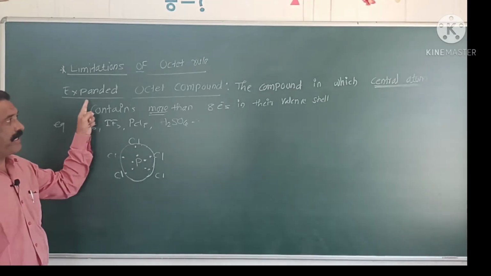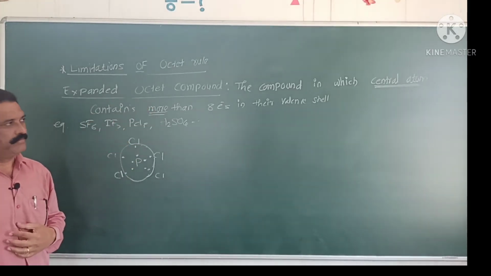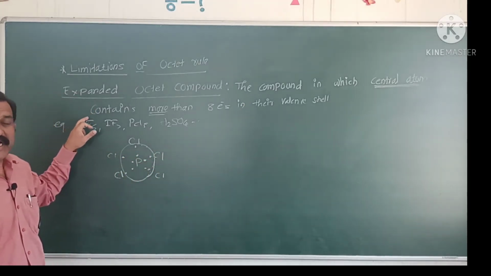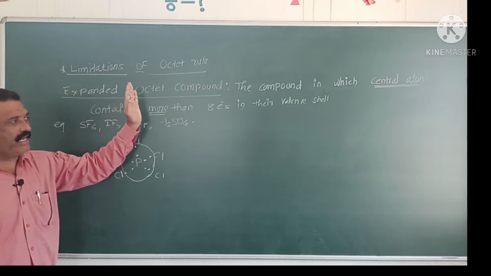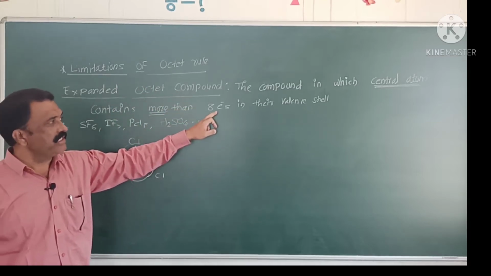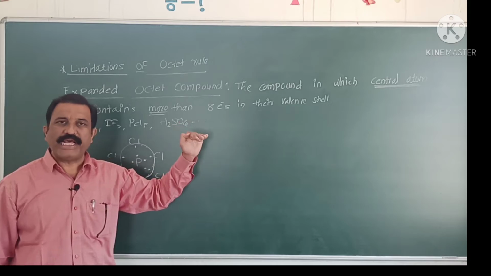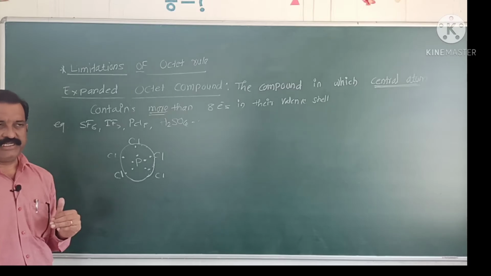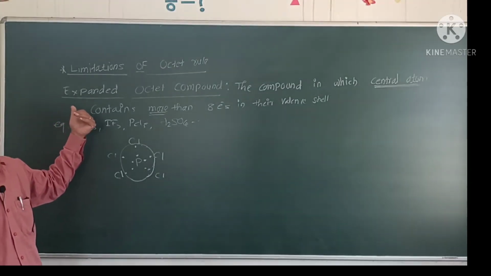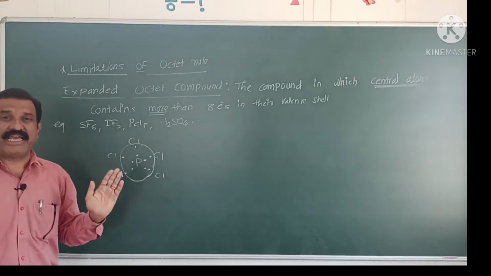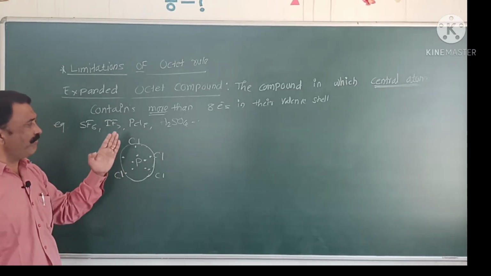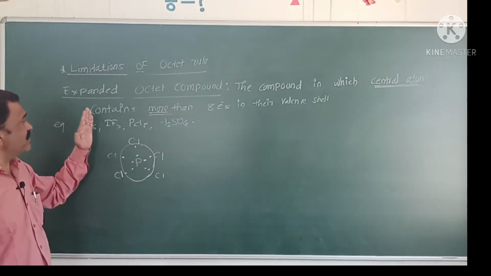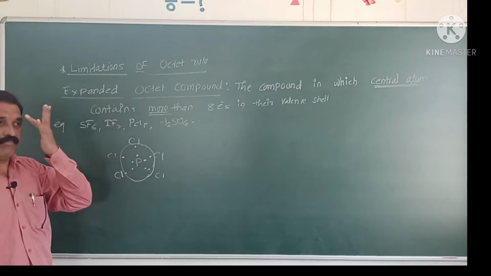Now, expanded octet compounds. The compound in which a central atom contains more than 8 electrons in its valence shell is known as an expanded octet compound. Initially, we learned about incomplete octet compounds, having less than 8 electrons. Here the compound which has more than 8 electrons in its valence shell is called an expanded octet compound. For example,